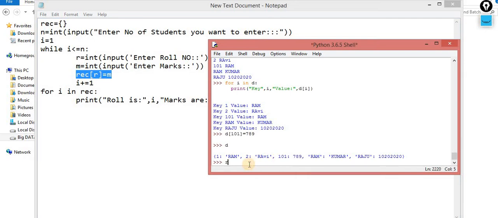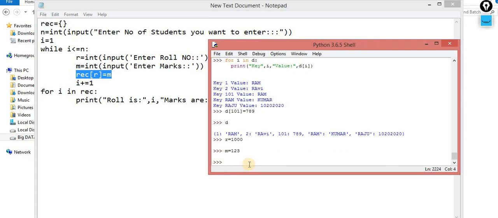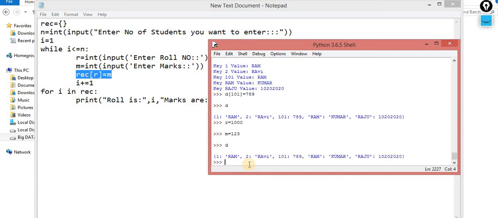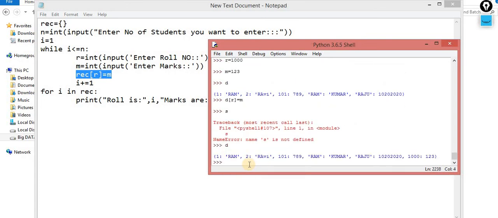The same thing: let's suppose the roll number is 1000, and again you ask the marks. The marks is, let's suppose, 123. Now you have to set this value into the dictionary. I know this is my dictionary. For that you have to pass the key and assign the value, that is M. So this thing has been appended. Now you can check at the end of the dictionary, you will get this message.